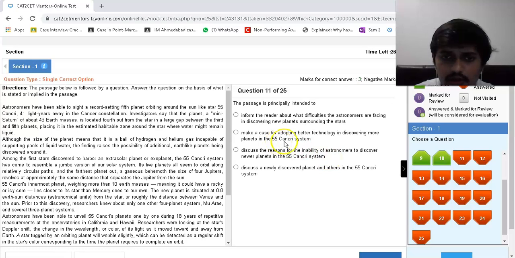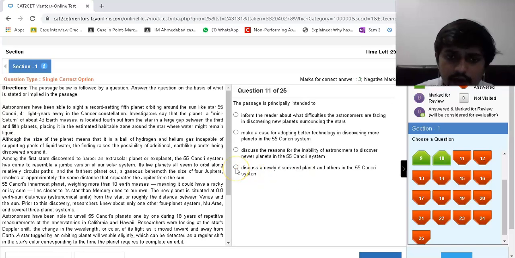This is not the case. Adopting better discovered planet and others in 55 Cancri system. What difficulty do astronomers face in discovering? See, he's not making a case. This goes away. Inability of astronomers to discover. This only happens for partial, and it just comes as an organic part of the discussion.